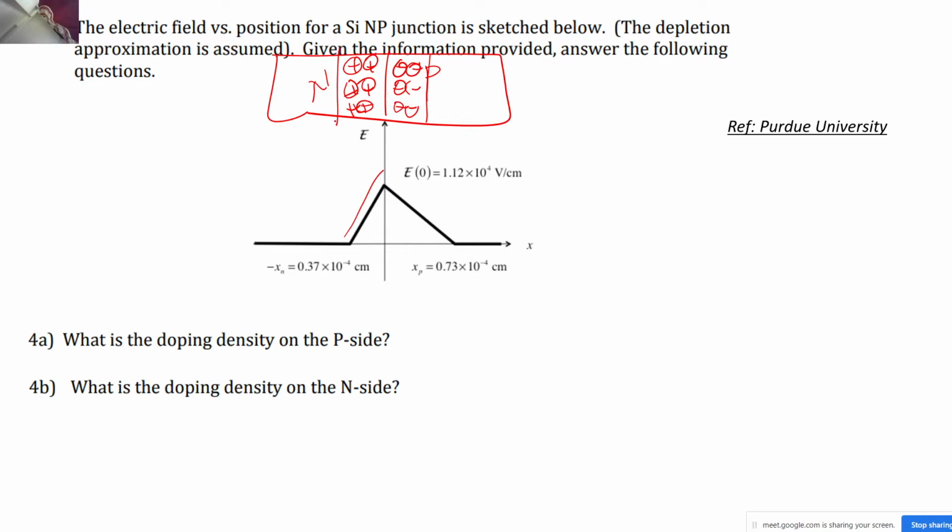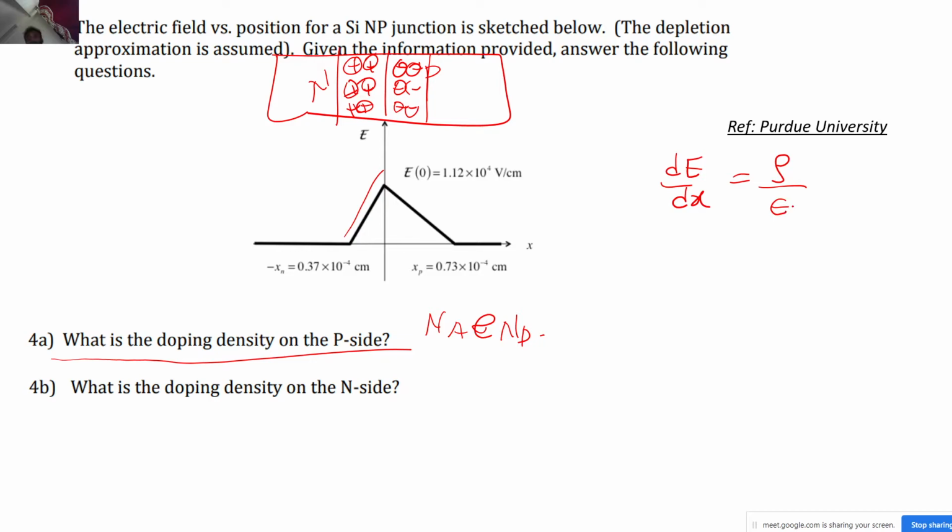Now can any one of you please tell me how I can calculate the doping density on the P side in a very easy manner? I don't want to do any integration. Can you just tell me how I can find the values of Na and Nd? What do I have to do? I will just help you. dE by dx is equal to what?